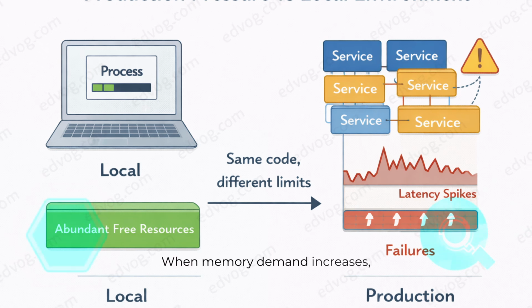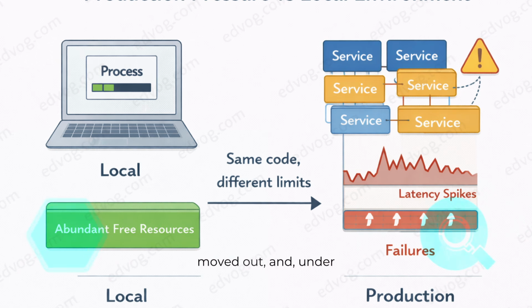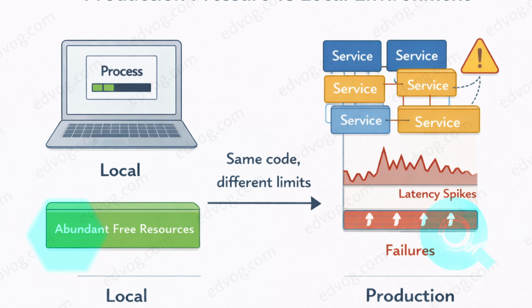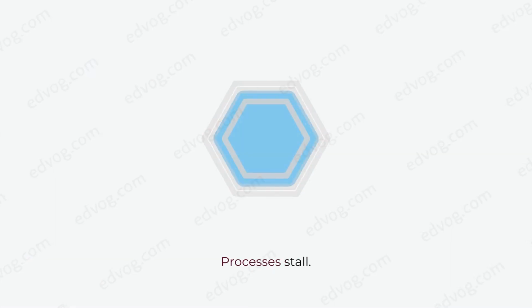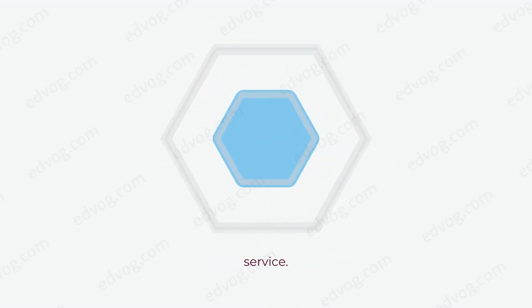When memory demand increases, the kernel uses paging. Active memory stays in RAM, inactive memory is moved out, and under pressure, the system starts reclaiming aggressively. This is when things get ugly. Latency spikes, processes stall. Eventually, the kernel kills something. Often, it kills your service.